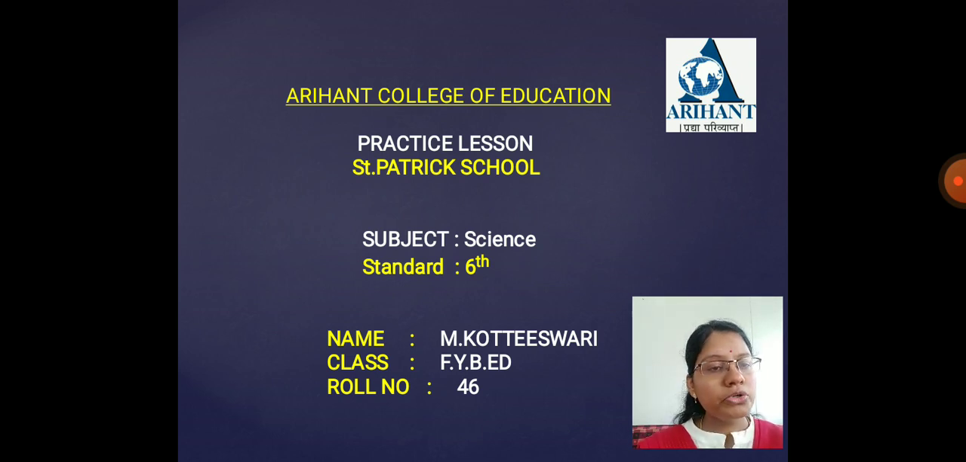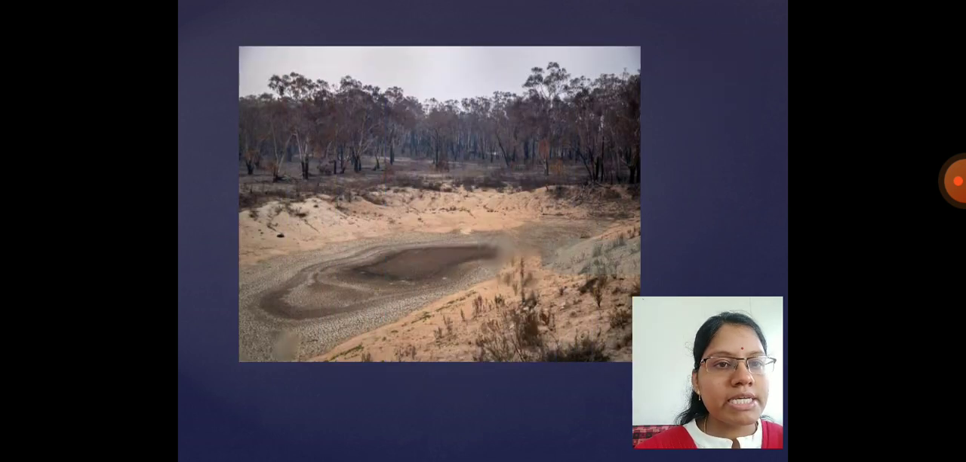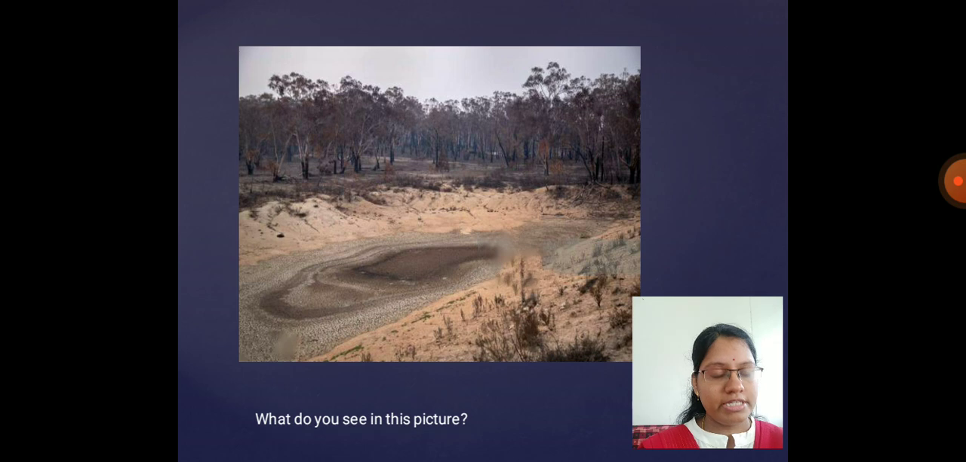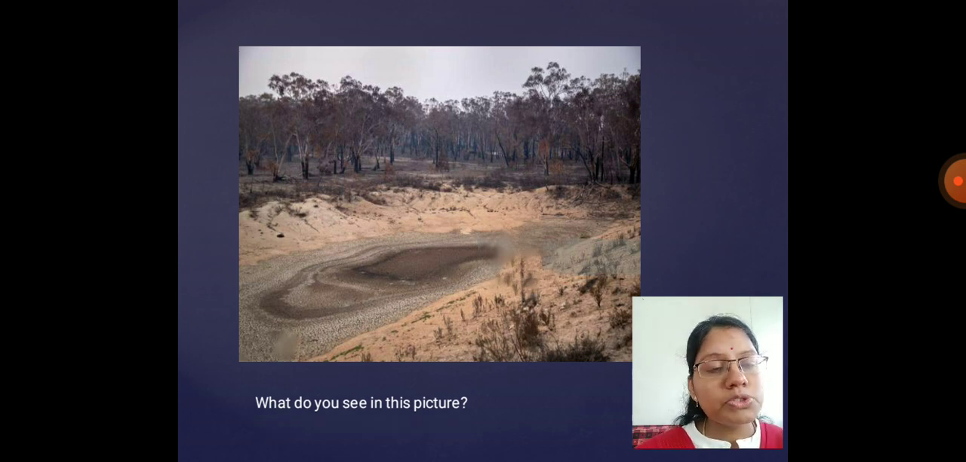Before going to the topic, let me show you one picture. You need to identify what is there in the picture. Let's go. What do you see in this picture, students? What is this? Yes, it's a dry pond. So what happens to the plants if there is no water?